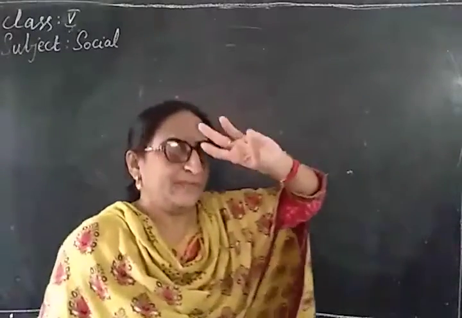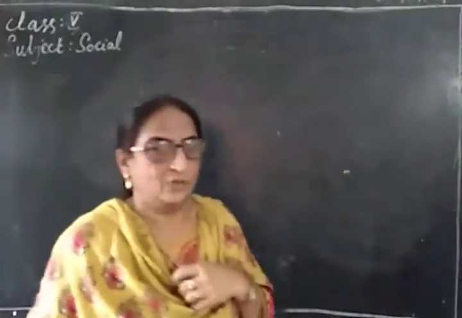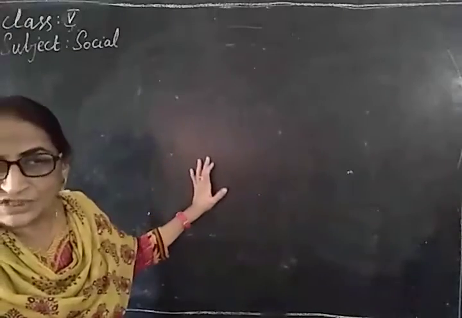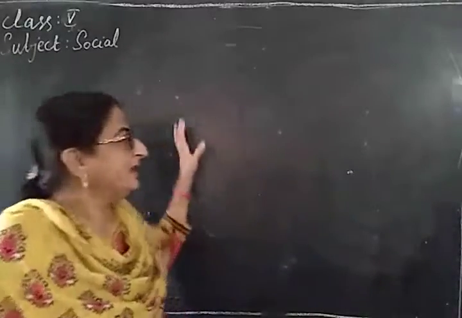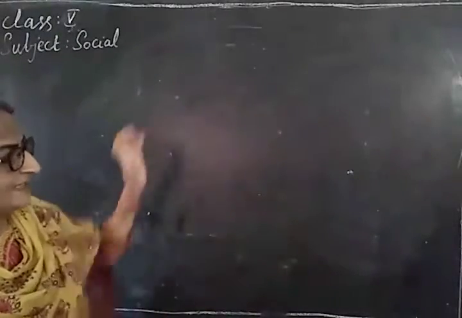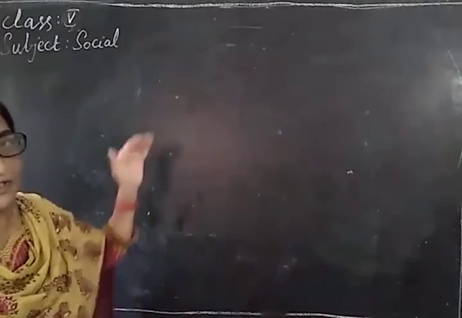What are they? Pacific Ocean, Atlantic Ocean, Indian Ocean, Arctic Ocean and Antarctic Ocean. Antarctic Ocean is also known as Southern Ocean. So, the largest ocean is Pacific Ocean and the smallest one is Arctic. So, in that way, Earth's surface is divided into continents and land masses and water bodies, that is continents and oceans.